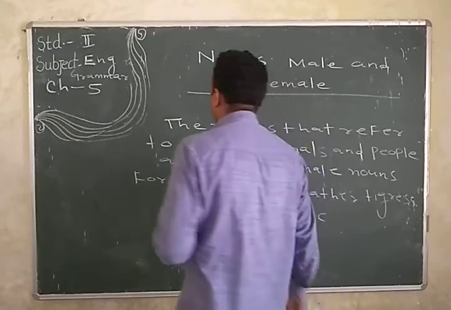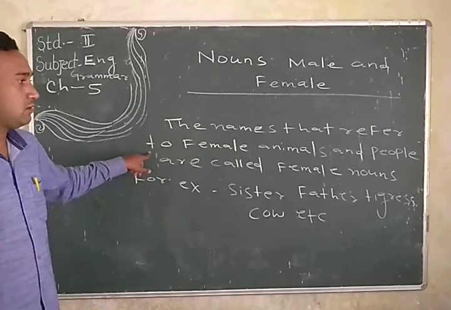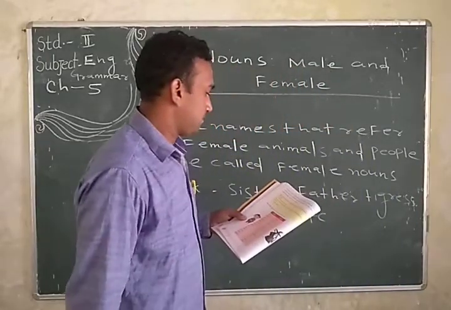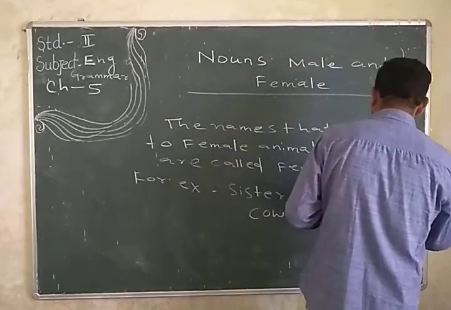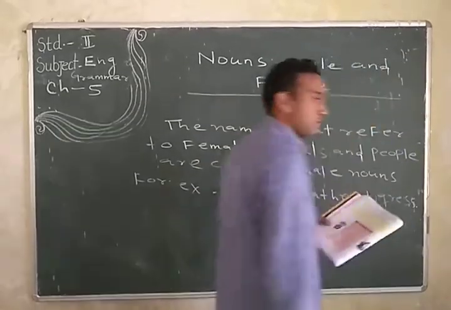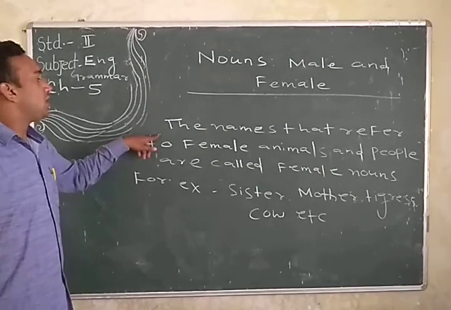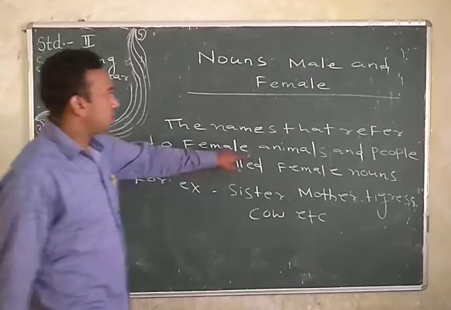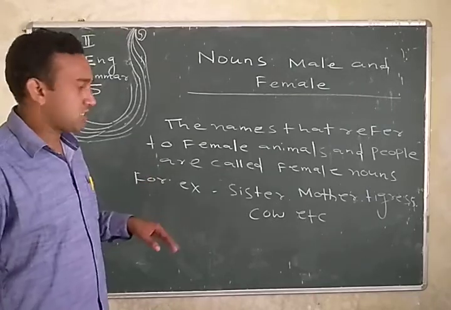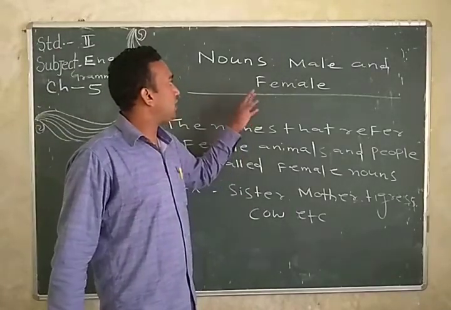Excellent. So the students just need to know what female nouns are. The names that refer to female animals or people are called female nouns. For example, sister, mother, tigress, cow, etc. Okay, just to know what is female and what is male noun and what is female noun.